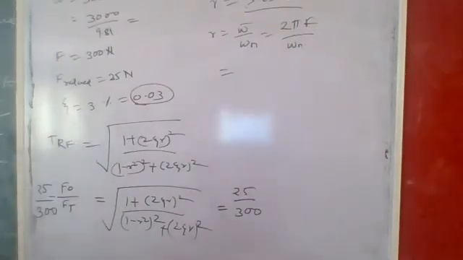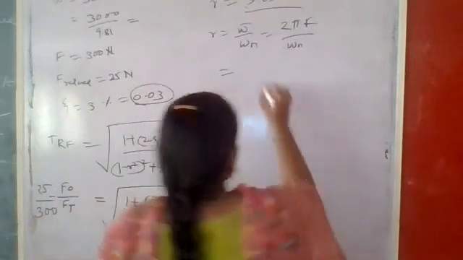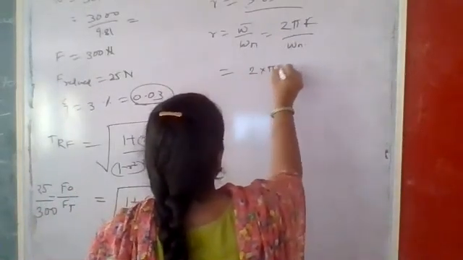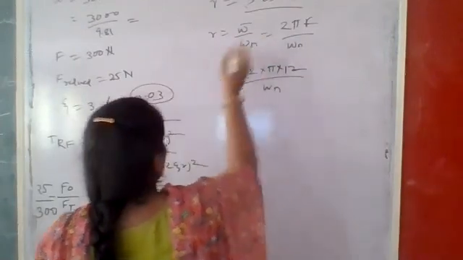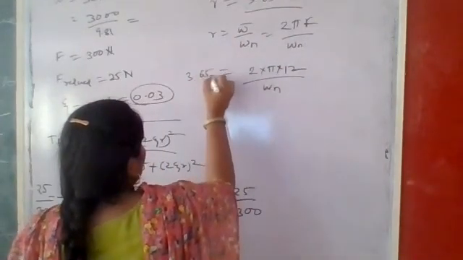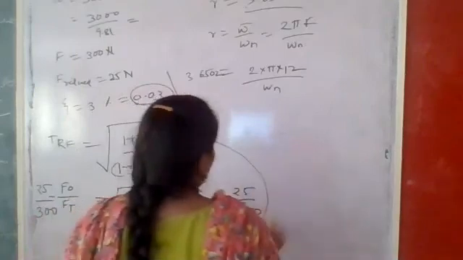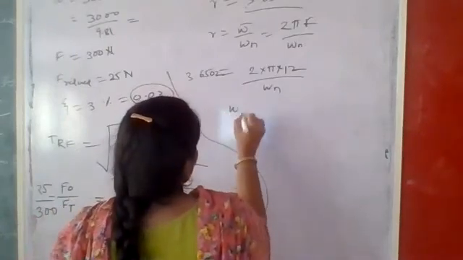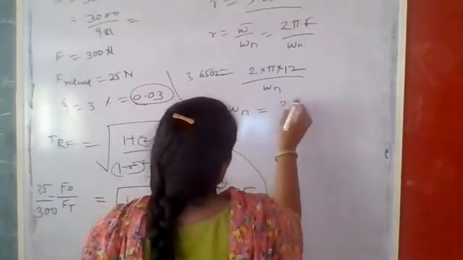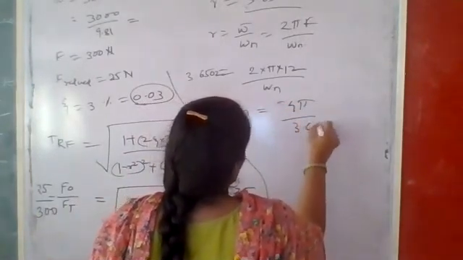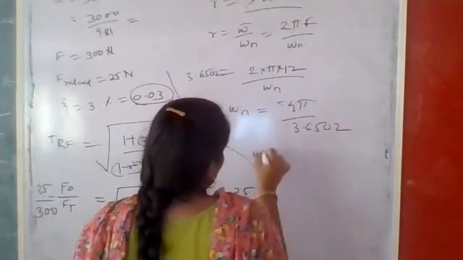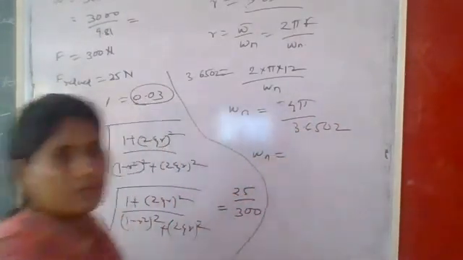So what is the value of this twice pi f? That is 2 into pi into what is the f value? That is 12, divided by this omega n, or already we know 3.6502, the value of r. So based on this, we calculate the value of omega n. That is 4 pi divided by 3.6502. Put the value and tell me the answer of omega n.